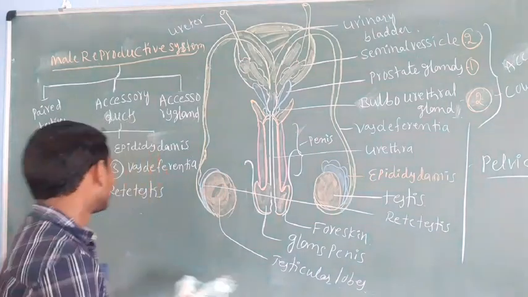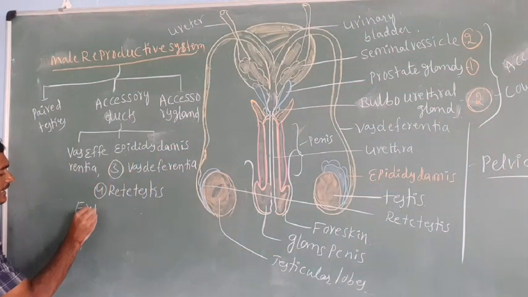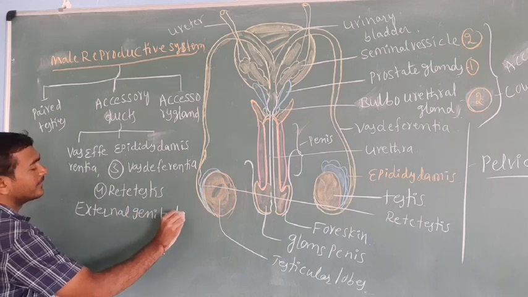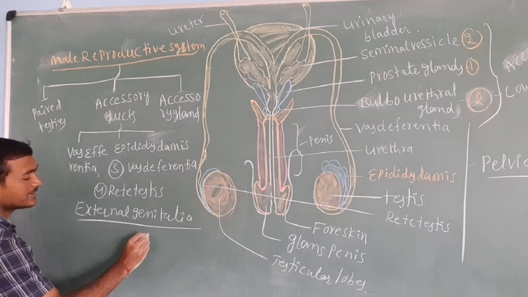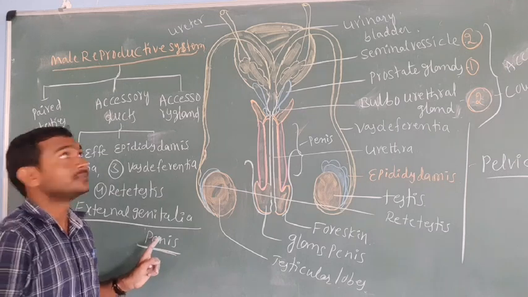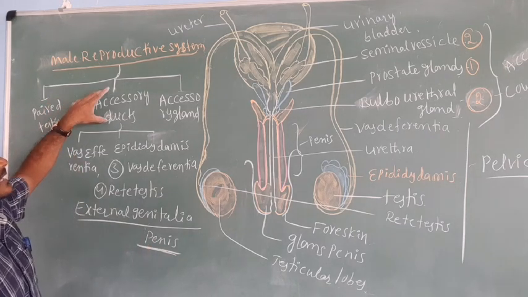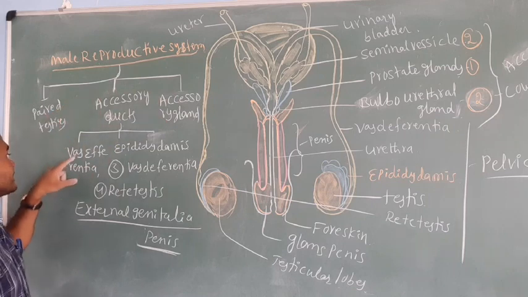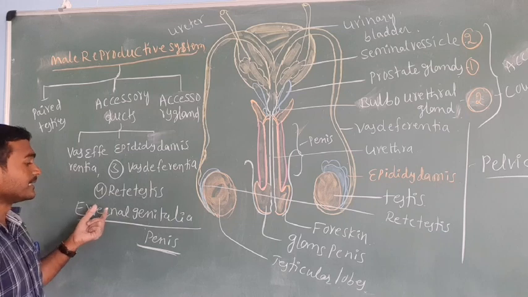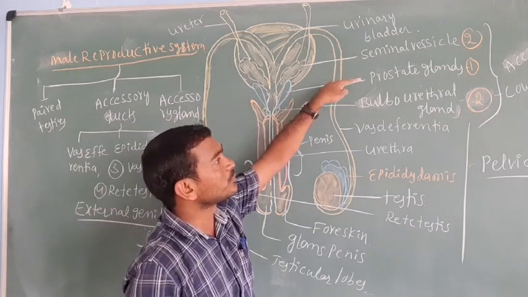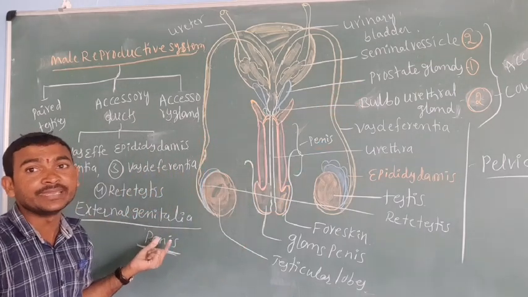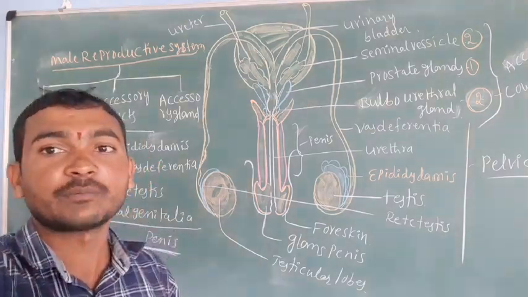Another thing we missed, the last one, is the external genitalia. External genitalia is which one? That is the penis. So first the testis, then accessory ducts, then accessory glands. Accessory ducts are the vasa efferentia, epididymis, vasa deferentia, rete testis. The accessory glands are the seminal vesicle, prostate gland, bulbourethral gland. The next, external genitalia, is the penis.